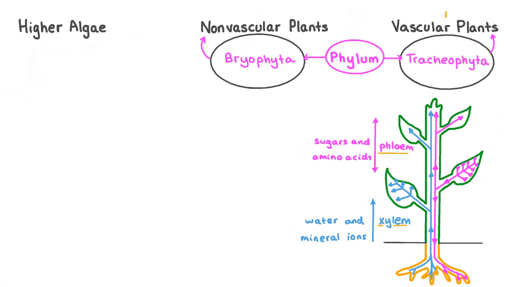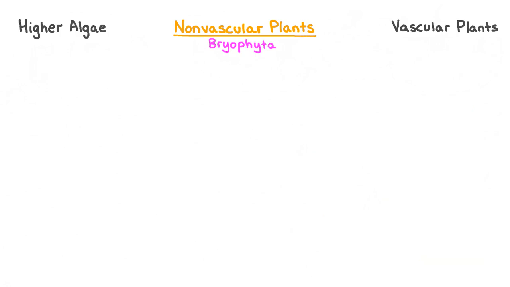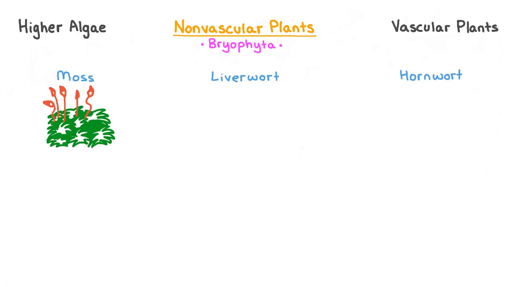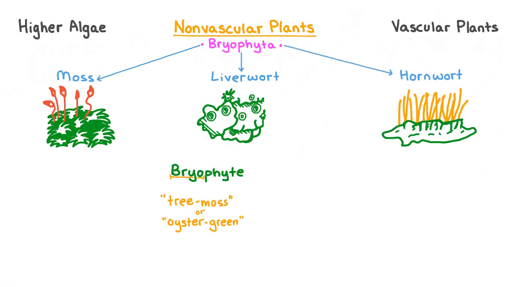We'll come back to these vascular tissues in just a little while, but first, let's review the key characteristics of non-vascular plants. The most important feature is, of course, that they do not have a vascular system. We also mentioned that they contain the phylum or division Bryophyta, which in turn consists of three further divisions: mosses, liverworts, and hornworts.